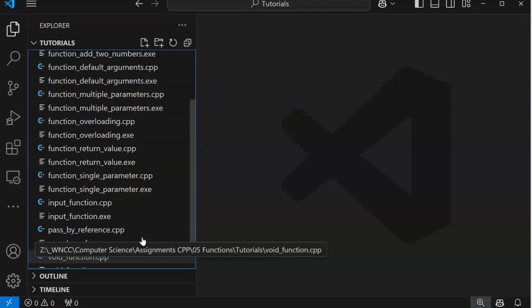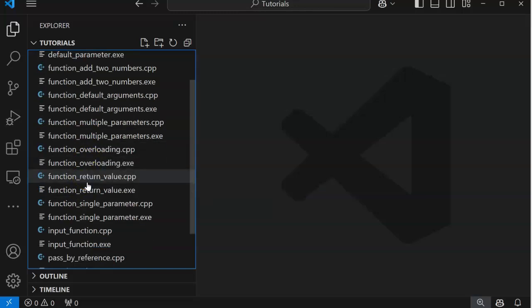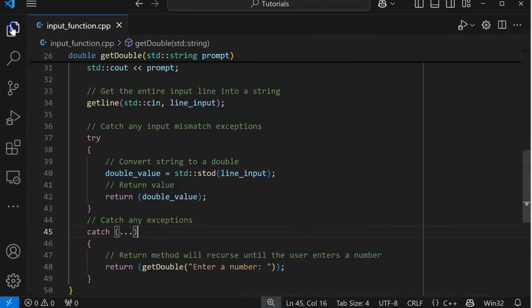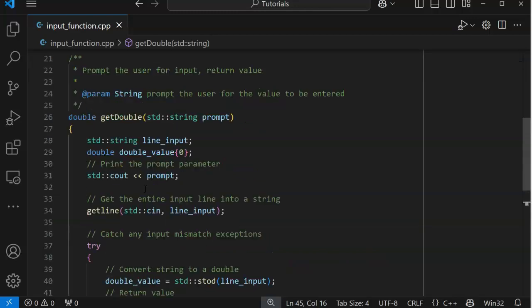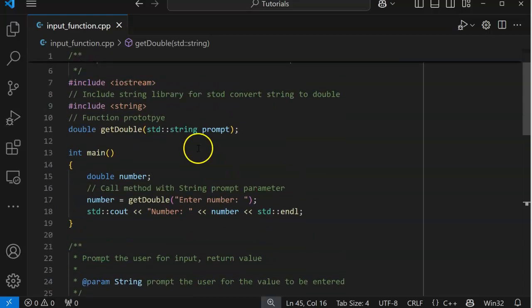So we need to have try catch functions. Input function, where's my input function? There it is. So try catch, it's hard, okay. So there's our function prototype. We need our string library to convert the string into a double. Notice it's stoi for integer, stod for double.